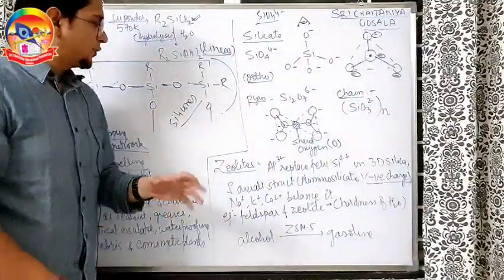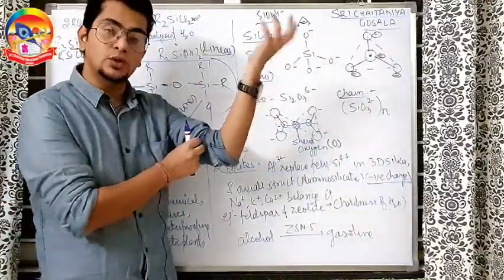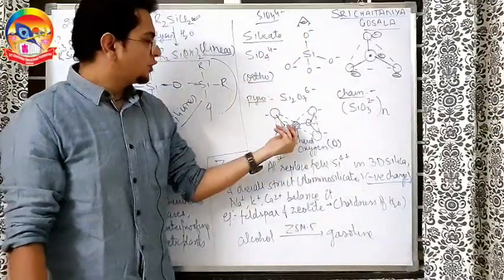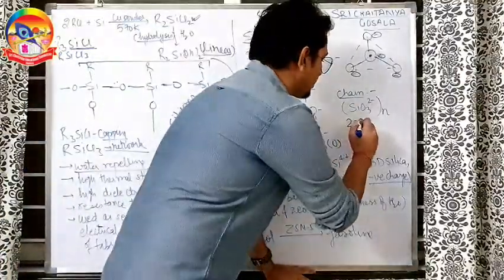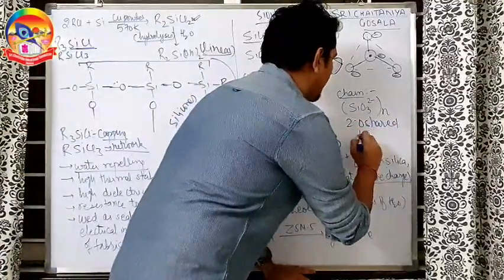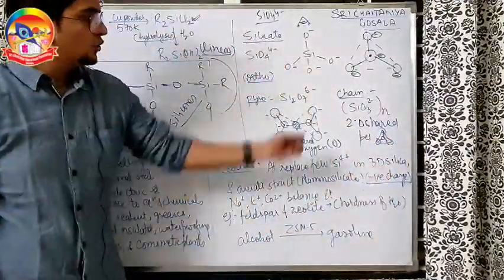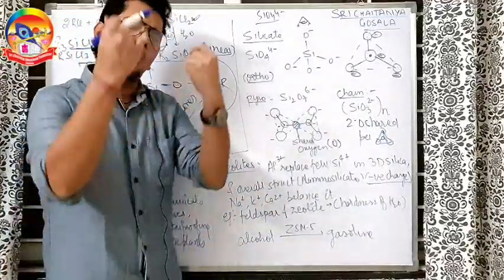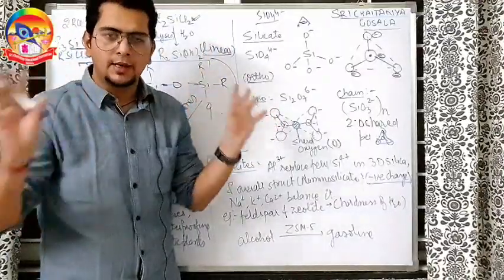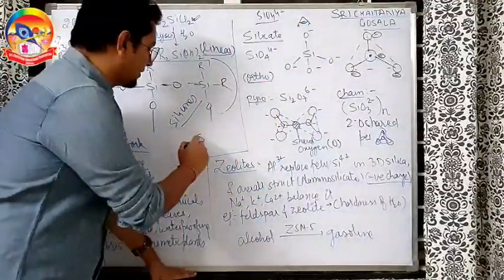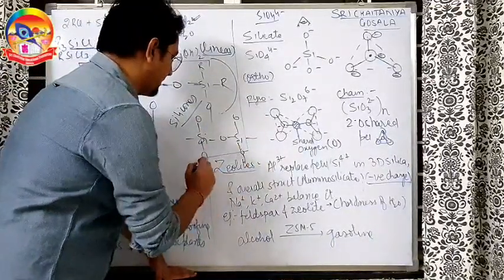Going ahead, zeolite. From the silica. Silica is also a 3-dimensional silicate. 3-dimensional silicate is also called silica. What does it mean? In pyro, only one oxygen is shared. In chain, there are two oxygens shared per single triangle. In 3D silicate, all the oxygens are shared. So if all the oxygens get shared, the O minus is gone, everyone becomes neutral. So it simply becomes silica only. So it becomes something like this, just like we have seen the structure of silica in the previous segment.